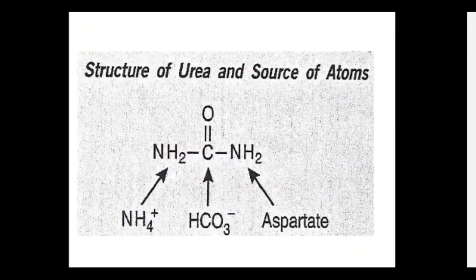Here is the structure of the urea and the sources of the atoms: one nitrogen from the ammonia, and one from the aspartate.